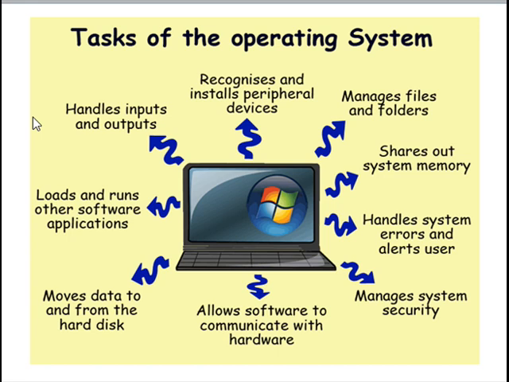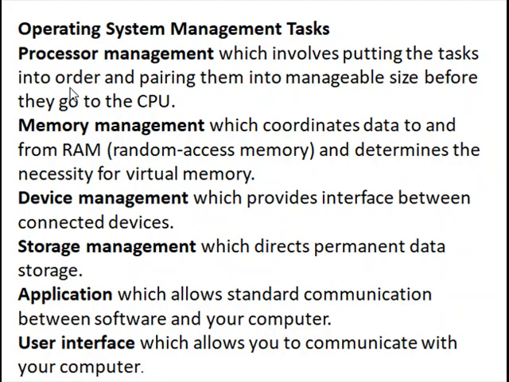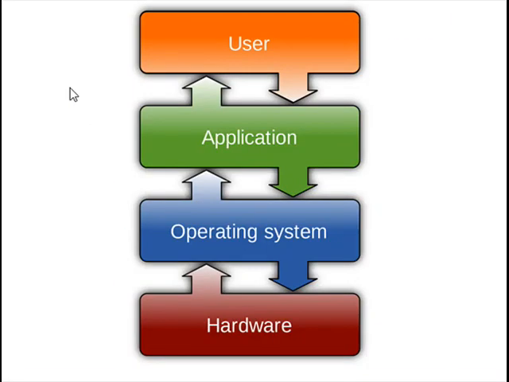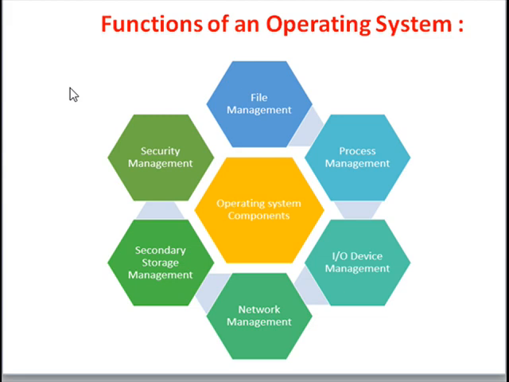So the operating system performs several types of functions. Those are file management, process management, input output device management, network management, secondary storage management and security management.